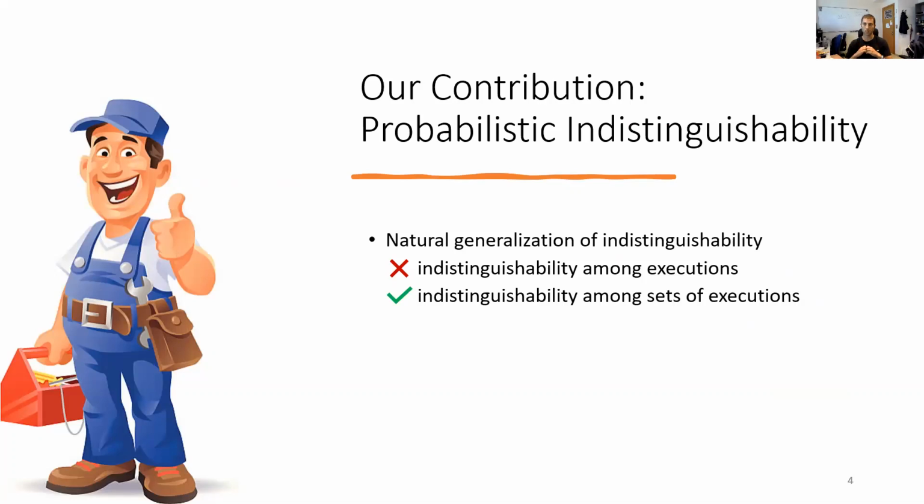By generalizing the notion of indistinguishability, we provide an intuitive yet rigorous framework to reason about randomized protocols. Our notion of probabilistic indistinguishability makes it easy to use arguments that are very similar to the deterministic case, only that now one claims indistinguishability between sets of executions instead of between the executions themselves. This notion naturally generalizes indistinguishability so that it captures the probabilistic information as well.